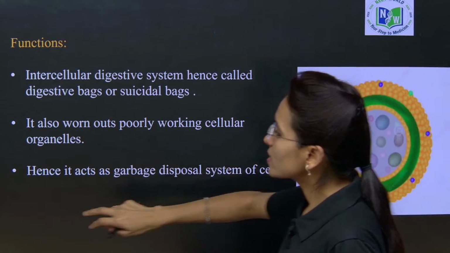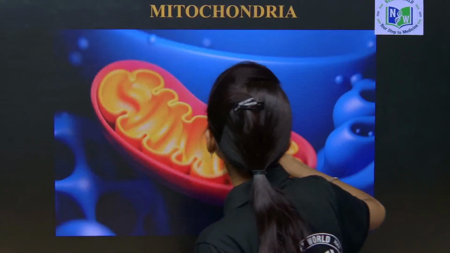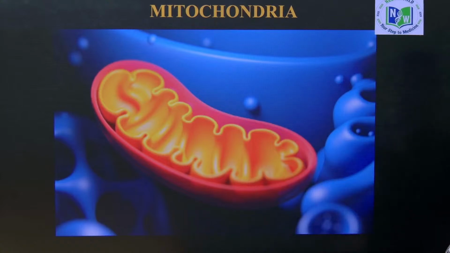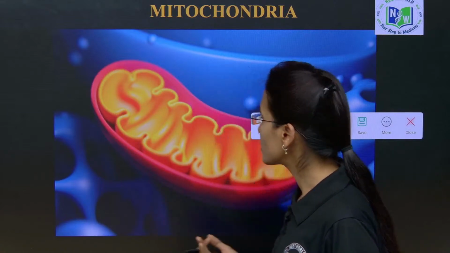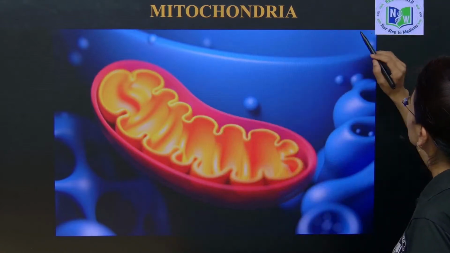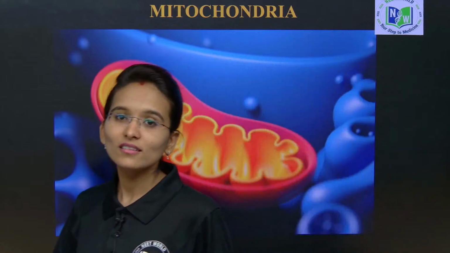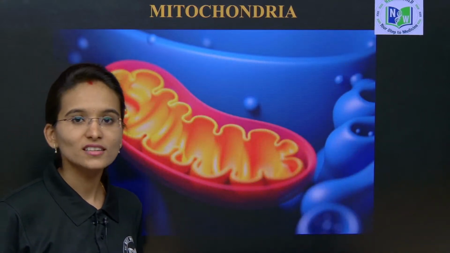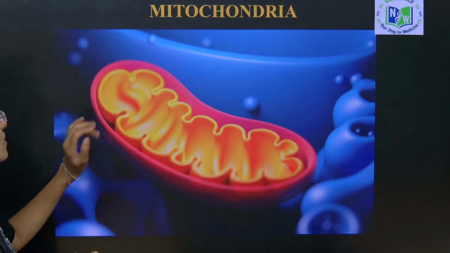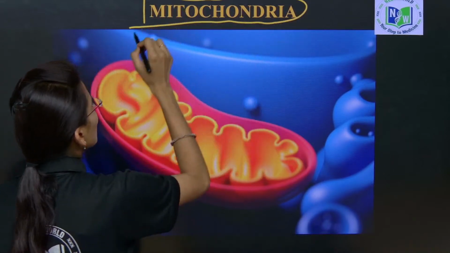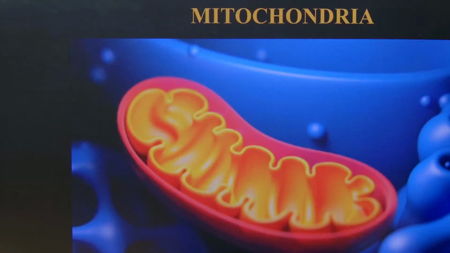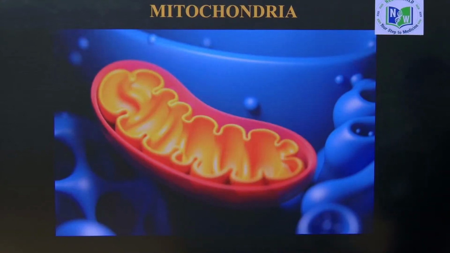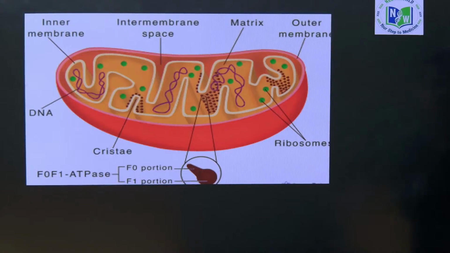Now, coming to one more important cell organelle, mitochondria. Students, you all have some basic idea about all the cell organelles, because you have studied them in your 8th standard, but here you are going to learn some interesting functions about them. That is the only difference. See here, this is a mitochondria. It is also called the powerhouse of the cell.